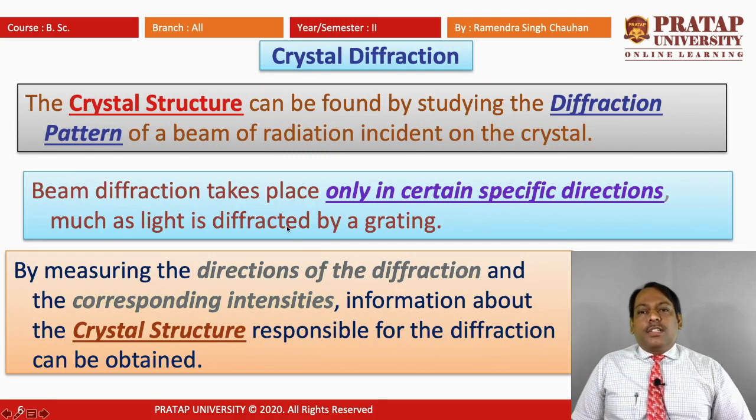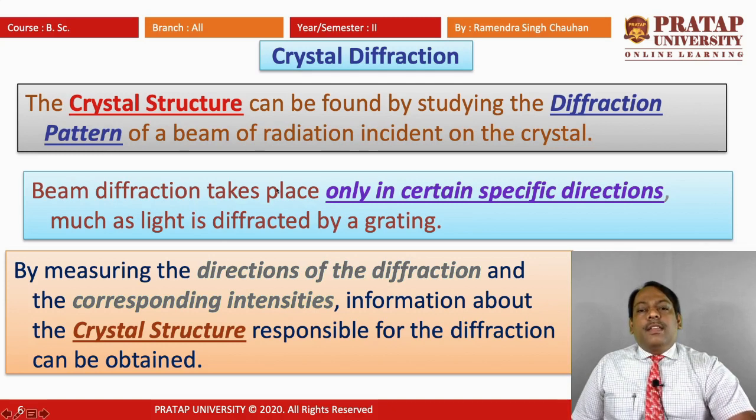So the crystal structure can be found by studying the diffraction pattern of a beam of radiation incident on the crystal. Beam diffraction takes place only in certain specific directions, much as light is diffracted by a grating. By measuring the direction of the diffraction and the corresponding intensities, information about the crystal structure responsible for the diffraction can be obtained.